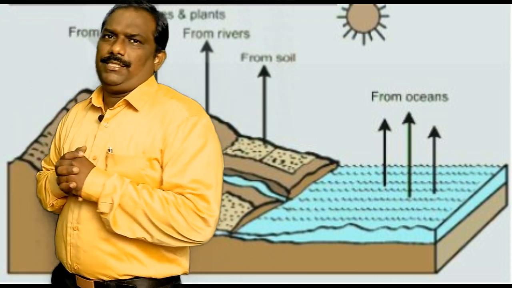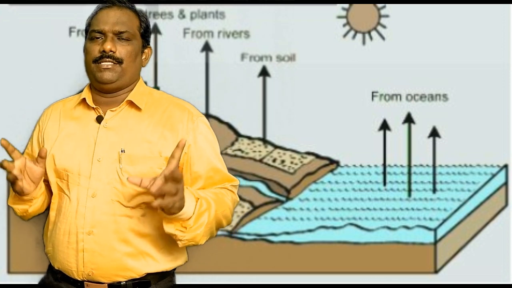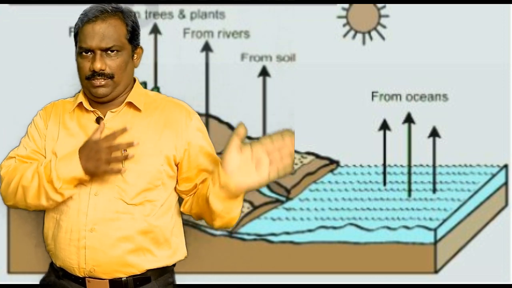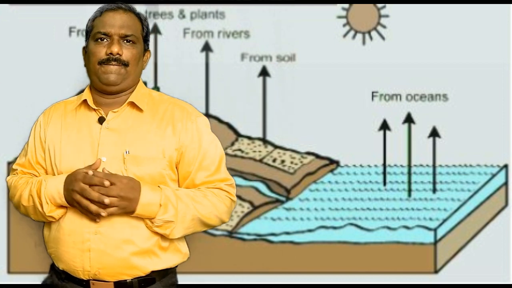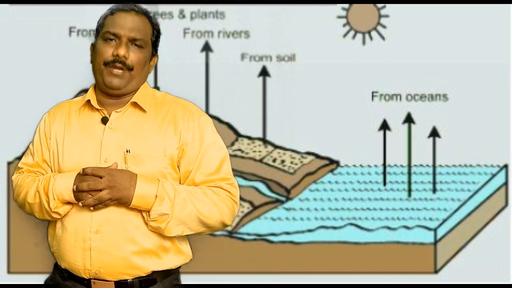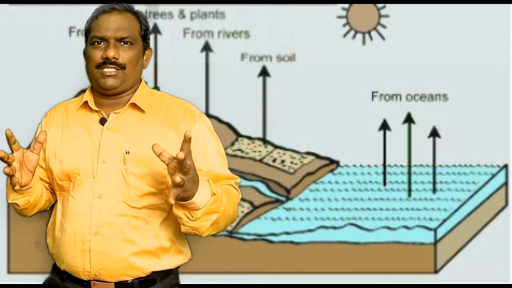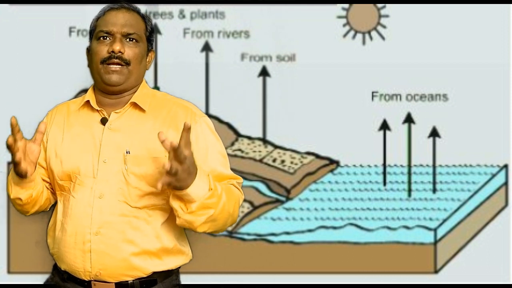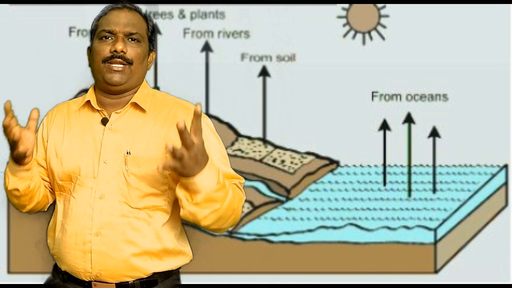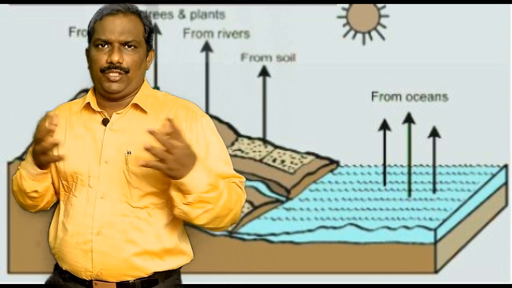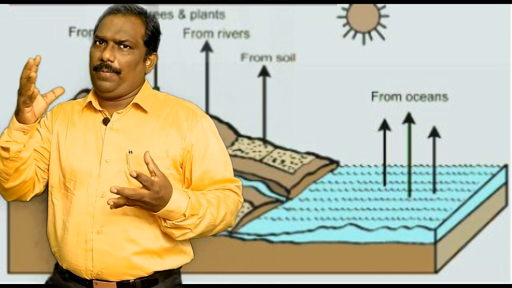My dear students, let us examine some of the important terms in this process. First one is evaporation. The process of water becoming vapor is known as evaporation.